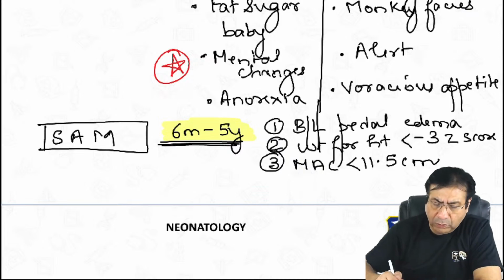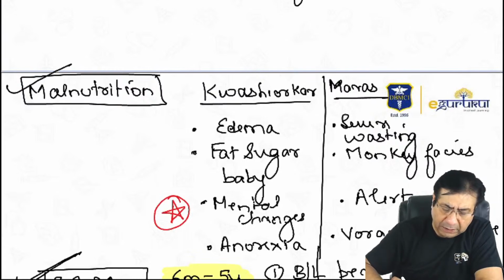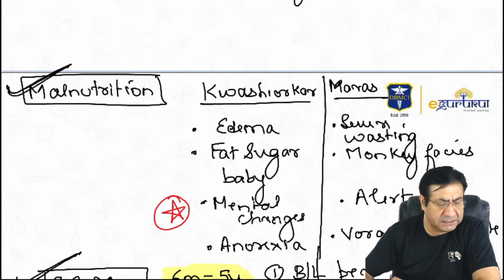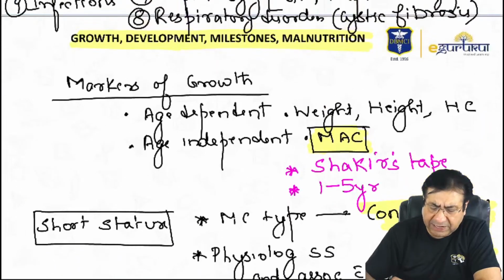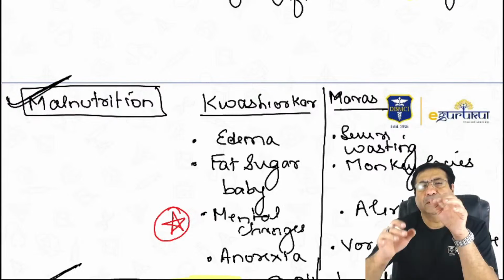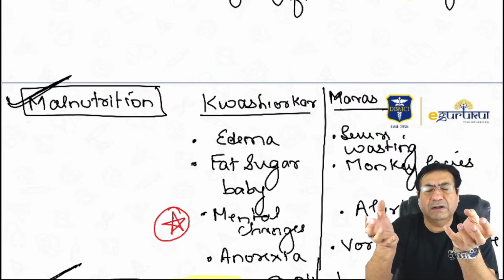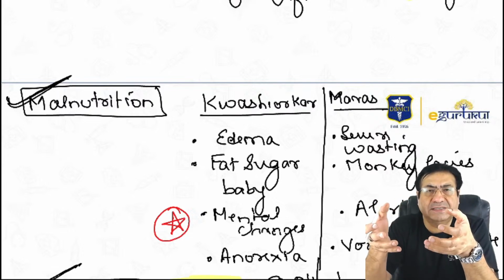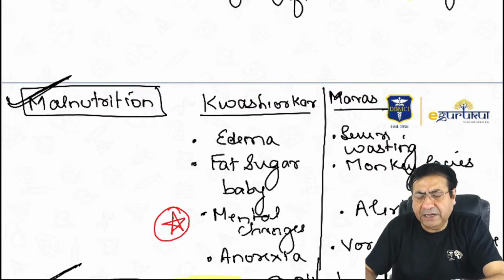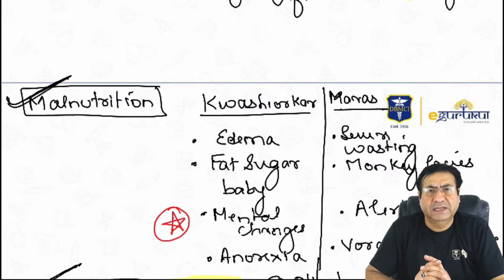So I have told you about severe acute malnutrition criteria and about differences between kwashiorkor and marasmus. There is a student who is asking about the milestones. I will quickly tell about the milestones, but I won't go into the details because, please understand, this is a very short revision class. I won't be able to teach you the whole of pediatrics, but I'm trying to help you by telling you some important stuff about pediatrics which will be relevant from your examination point of view.